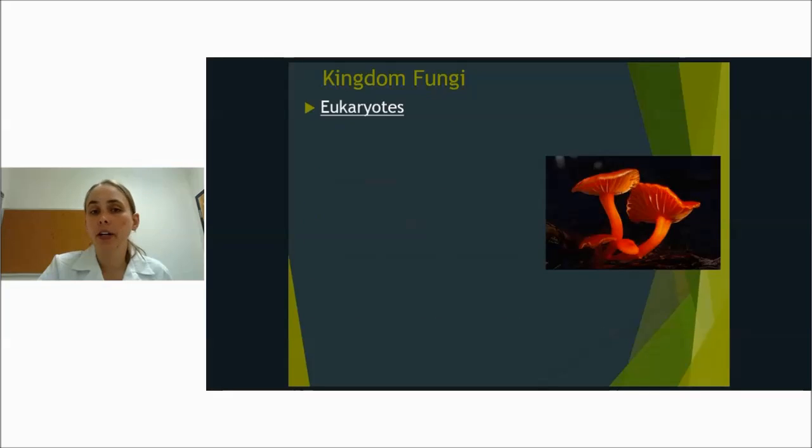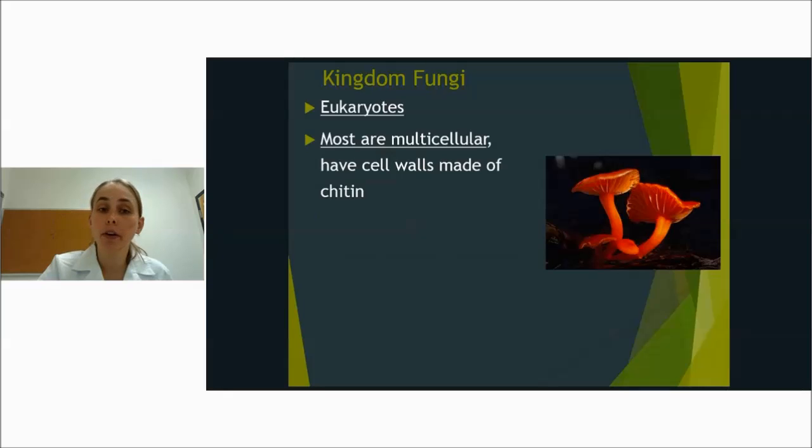So kingdom Fungi is the next kingdom. It's a eukaryote as well. Most are multicellular, but as we've seen in class, some can be unicellular. There are some, few, but some unicellular fungus. They have cell walls that are made of chitin. We're going to get more into what chitin is when we get into biochemistry.